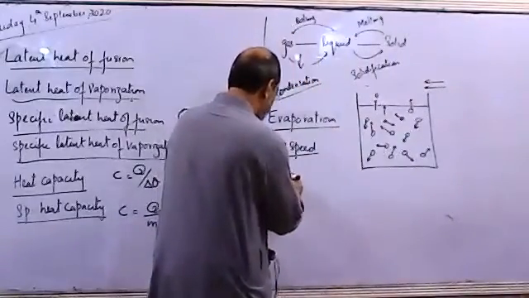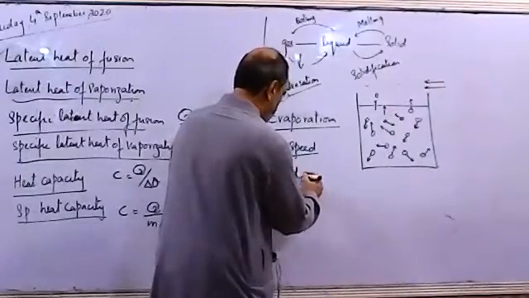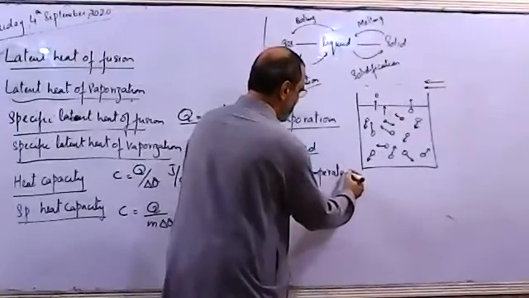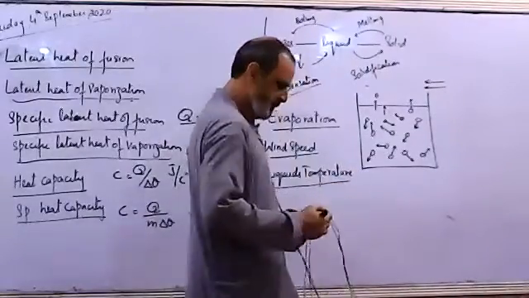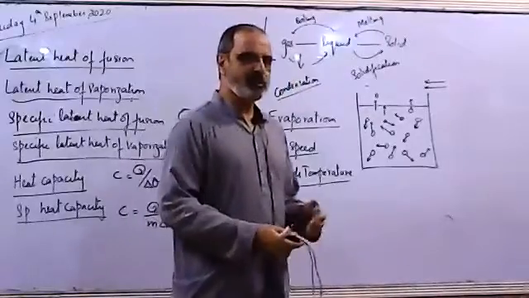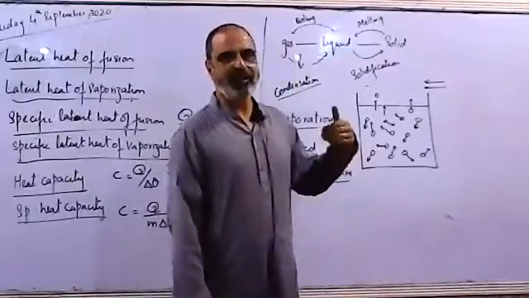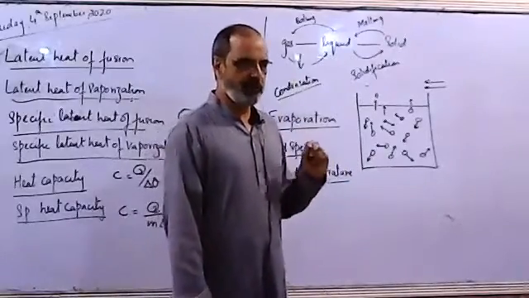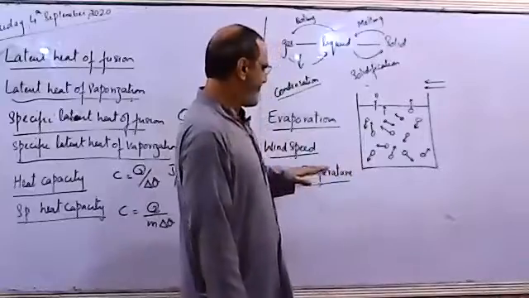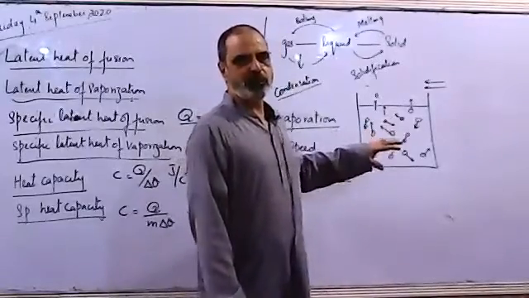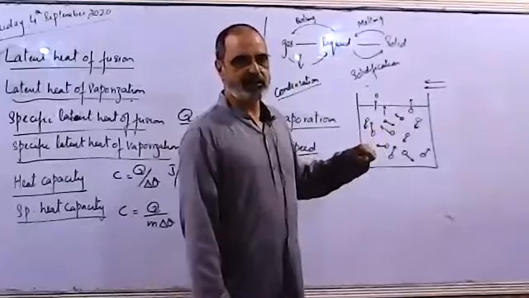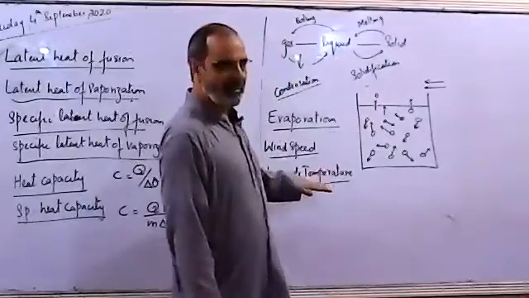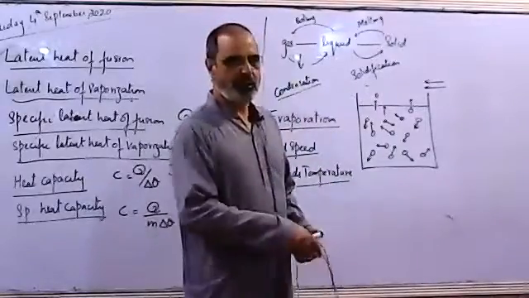Secondly, the liquid's temperature. If the temperature of the liquid is high, it means it possesses a large number of molecules with high kinetic energy. As we defined temperature as the average kinetic energy of the molecules, if the temperature of the liquid is high, then most of the molecules are highly energetic. So they can easily leave the surface. So if the temperature of the liquid is high, then the rate of evaporation is also high.